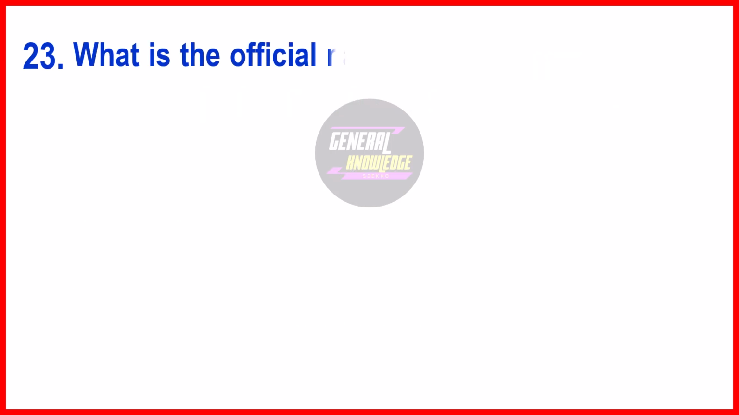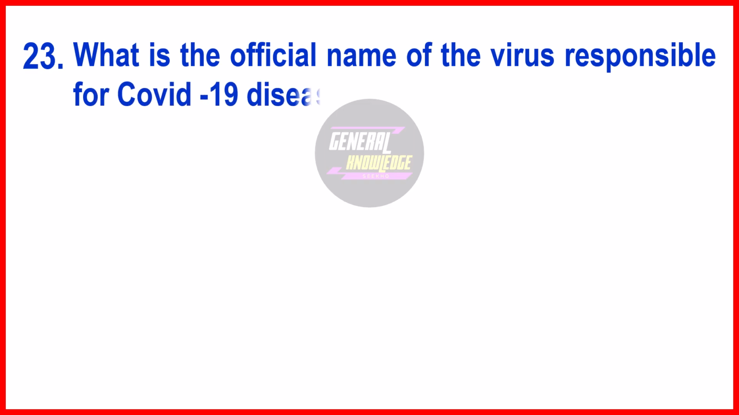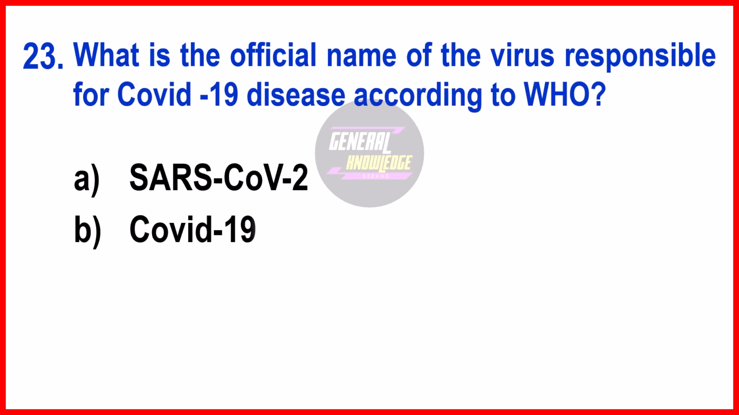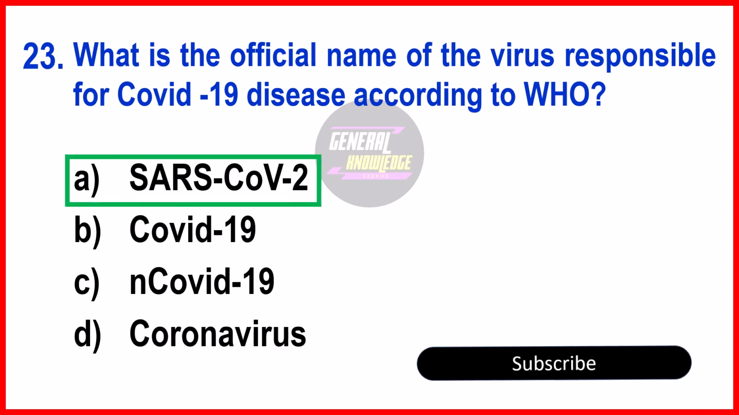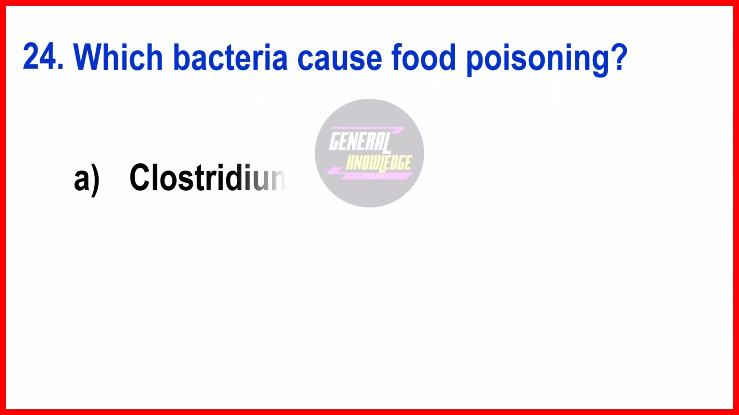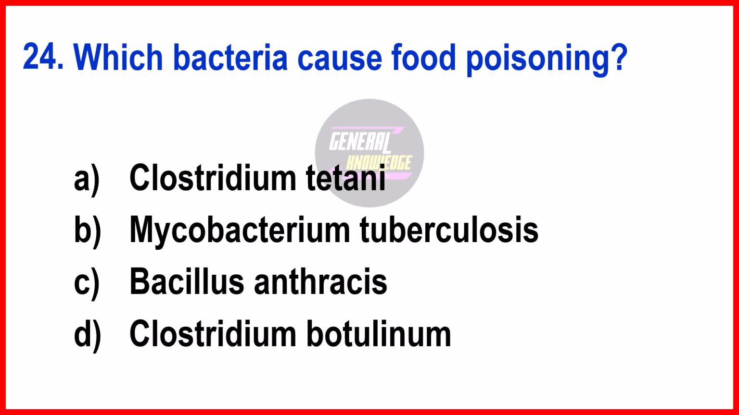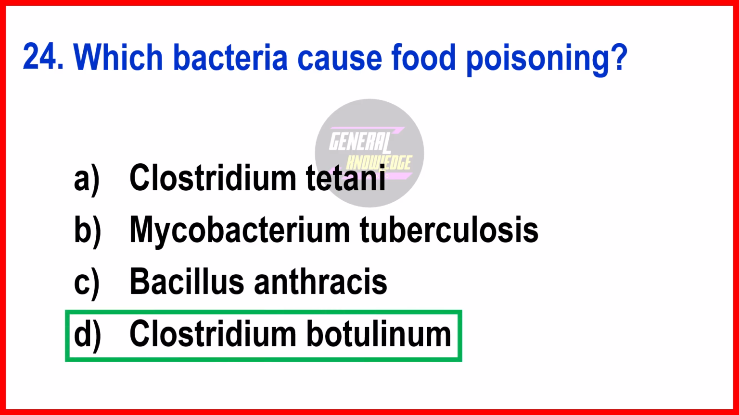Next question, what is the official name of the virus responsible for COVID-19 disease according to WHO? The right answer is option A. It stands for Severe Acute Respiratory Syndrome Coronavirus 2. Next question, which bacteria cause food poisoning? The right answer is option D, Clostridium botulinum.